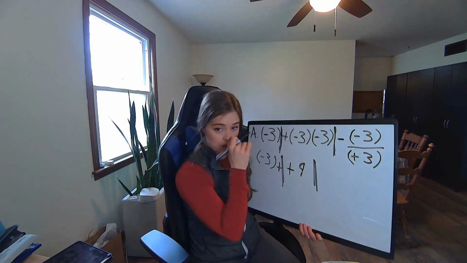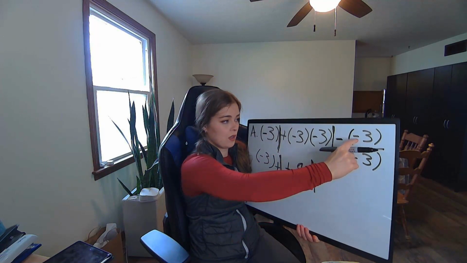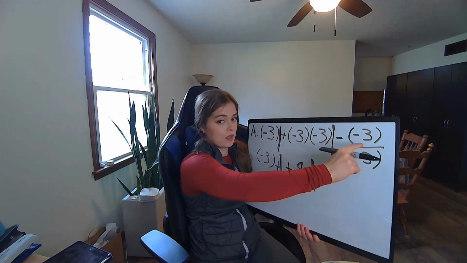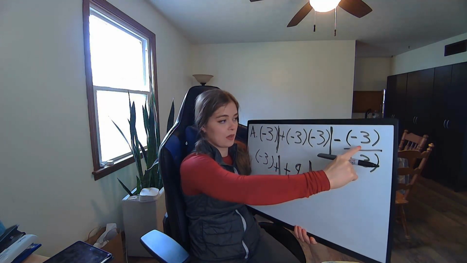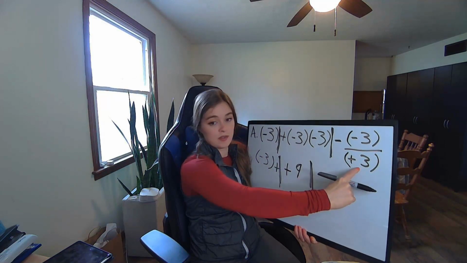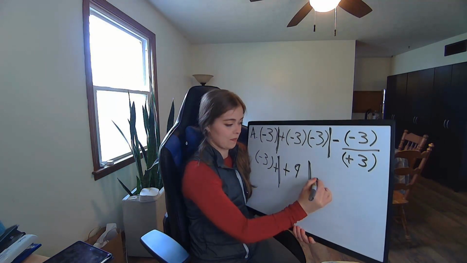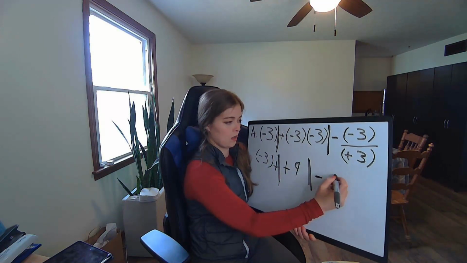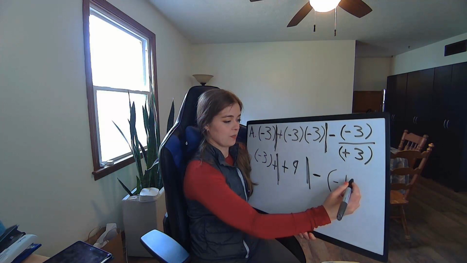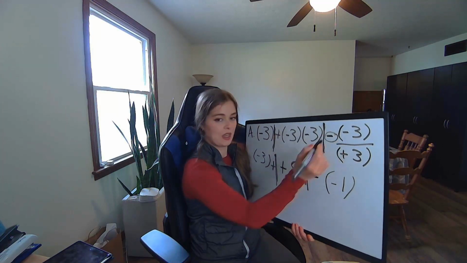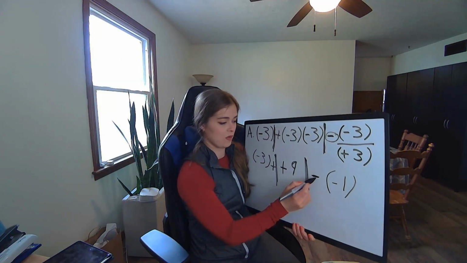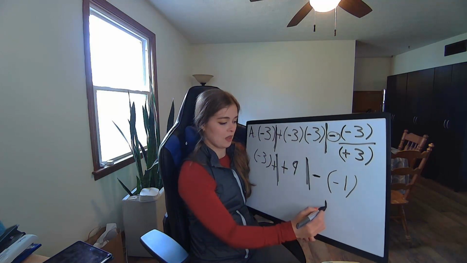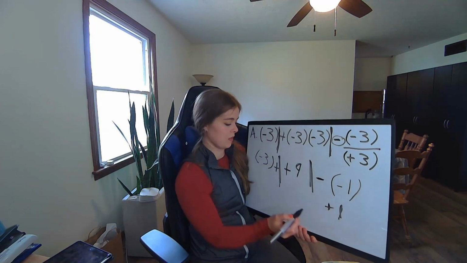So first thing we're going to do is divide, right? So we'll divide what's in the parentheses. So we have -3 divided by +3. That's technically a negative number, so that would be -1. That would be our answer, but we have this negative sign right there. So negative times -1 becomes +1.